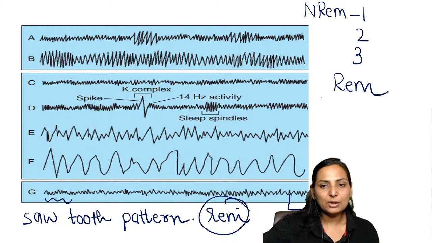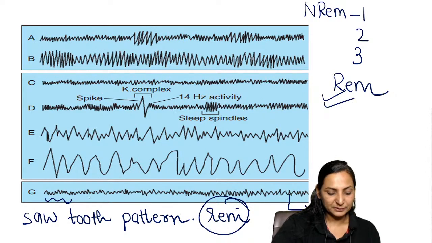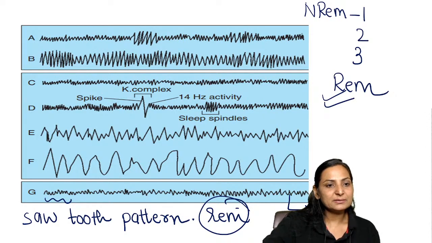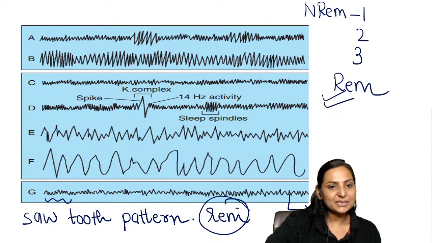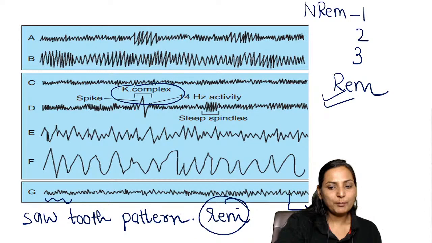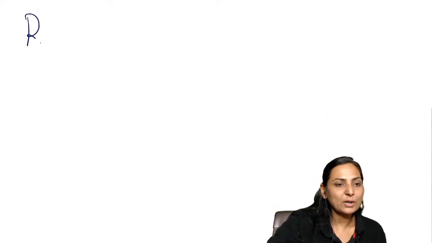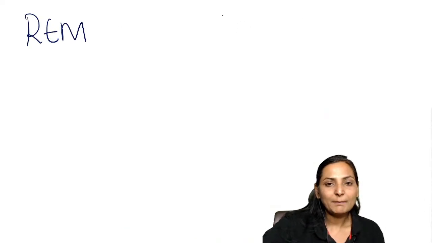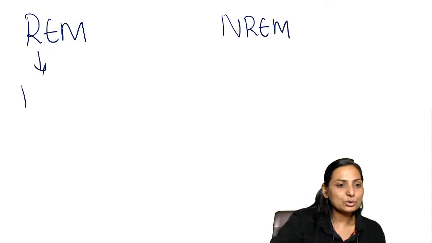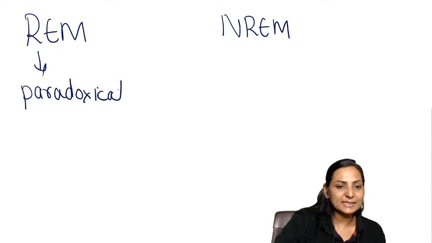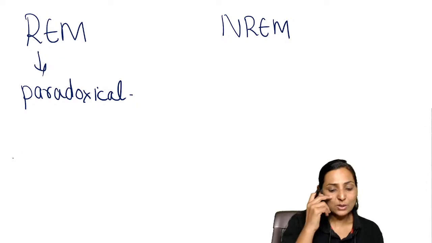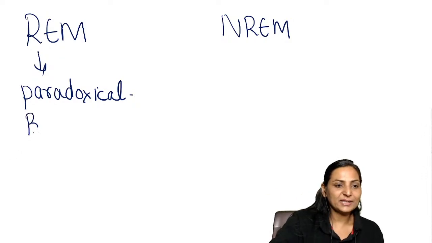This is typical of REM sleep, right? The sleep spindles and the K complexes are of NREM sleep. So if we look at sleep, we have REM sleep and NREM sleep. REM is also called paradoxical sleep. What is the paradox? The brain is active and therefore there is presence of beta waves.